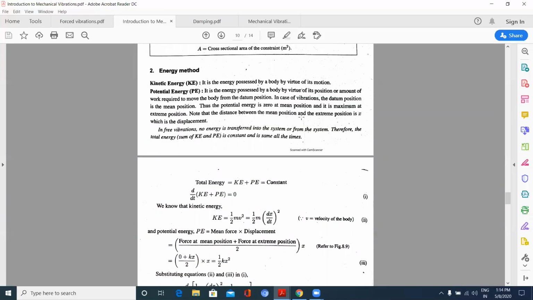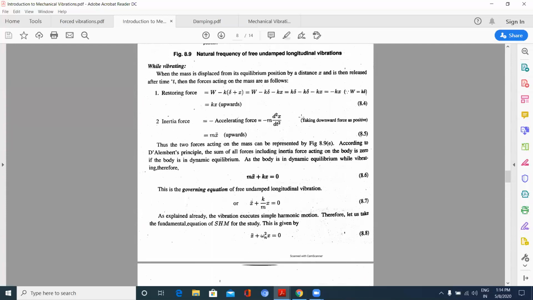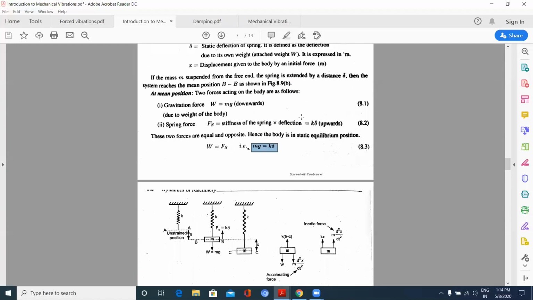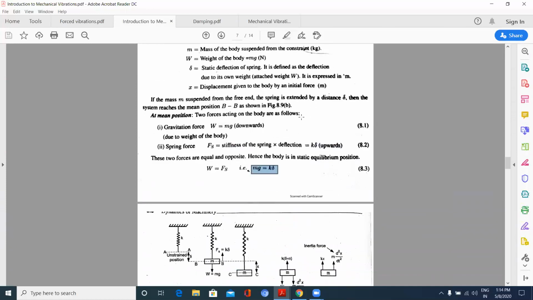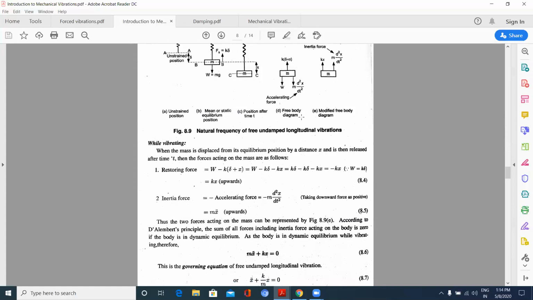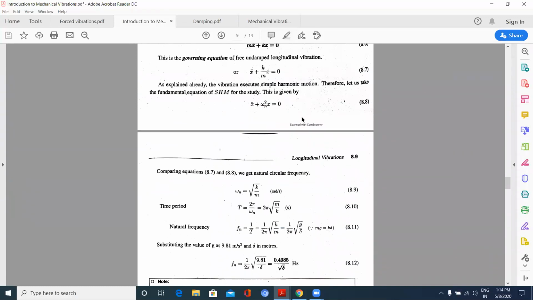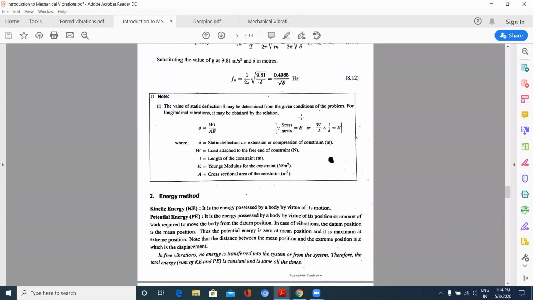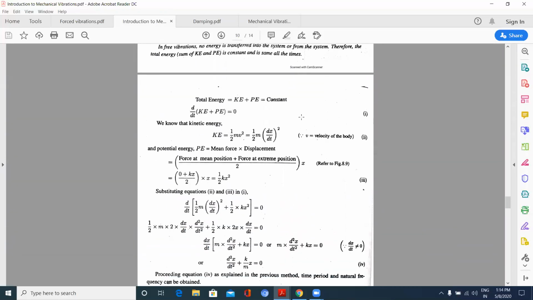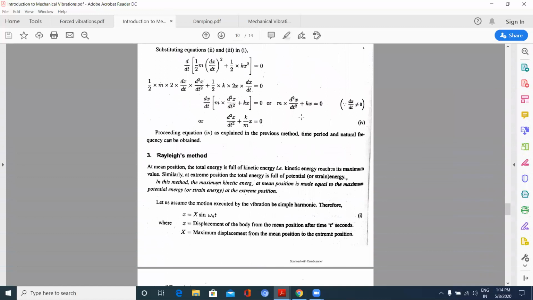This is one method. That is, we have followed equilibrium method. Energy method also, by energy method or Rayleigh method also, we can get this governing equation and also natural frequency of undamped free vibrations. By energy method also you can get the equation.